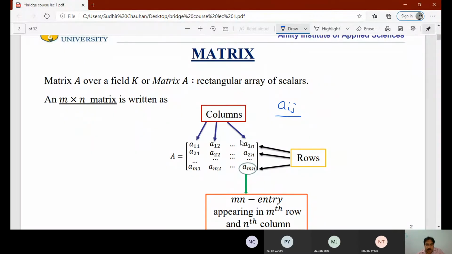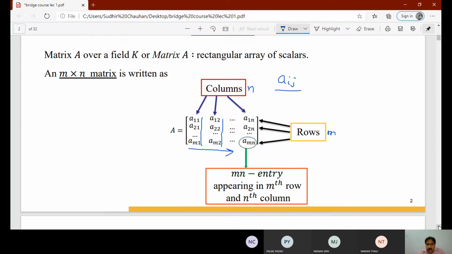So we can write an M by N matrix, that is M rows and N columns. The number of rows is M and the number of columns is N. If we calculate the entries, the total entries are M into N.